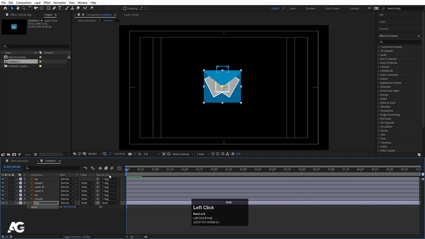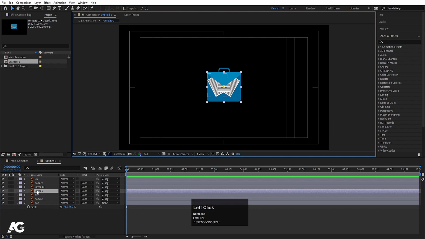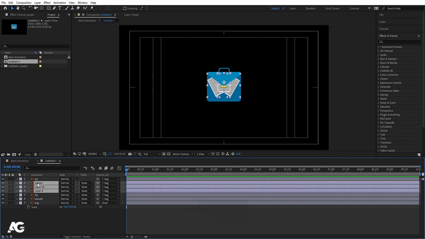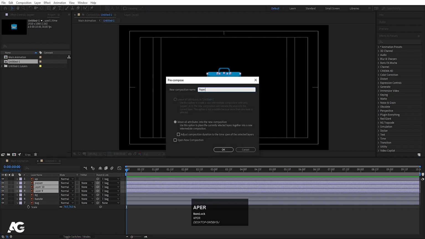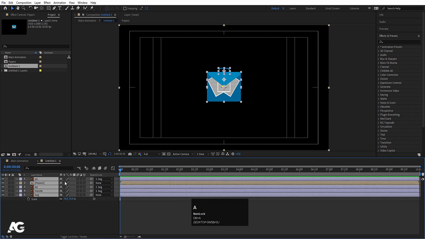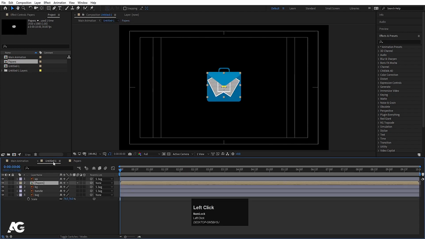Press S for the scaling option and scale it to an appropriate size, and I'm going to move this over here. Now we have this papers stuff. I'm going to select those, press Ctrl Shift C and call this papers, and hit OK. Press F4, hit Ctrl A to select all of them, and make sure that you check out this option. Go inside this papers, also check out these options.